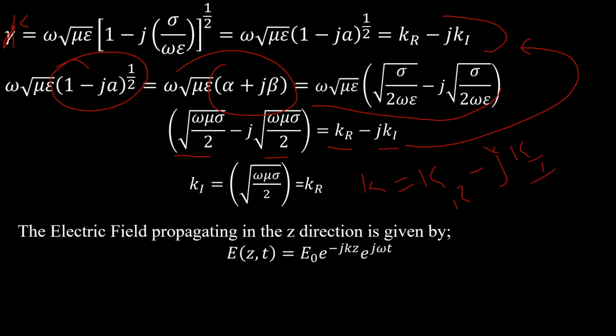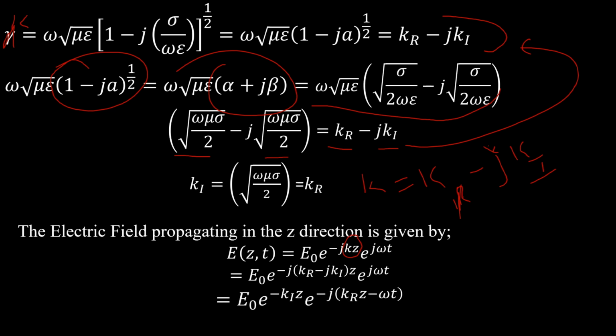So that's our expression for K before. If we substitute it back here, we are going to have this expression, for which if we rearrange, we end up having this. So this is the equation for our electric field propagating in the z direction.